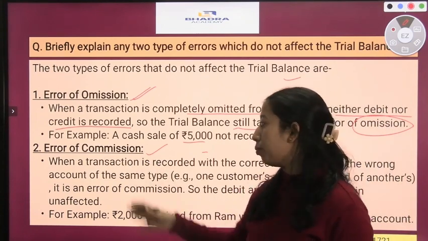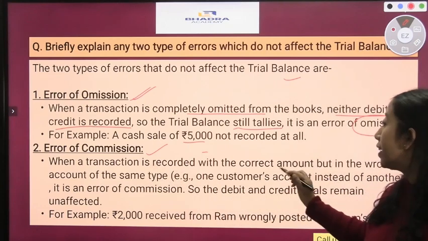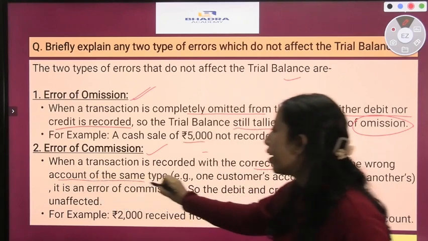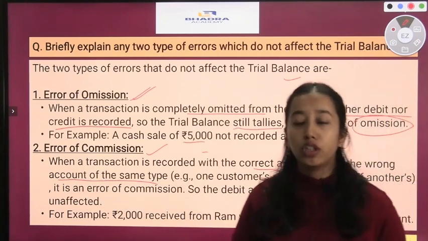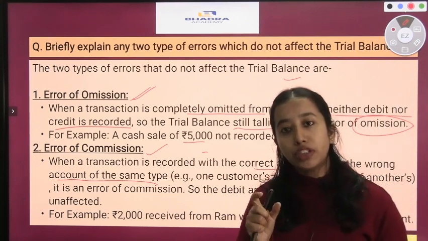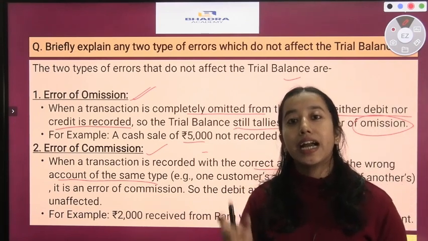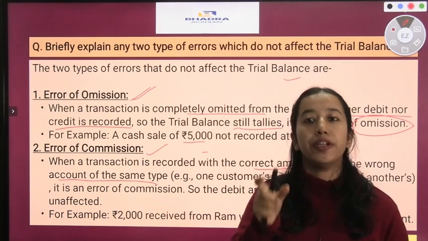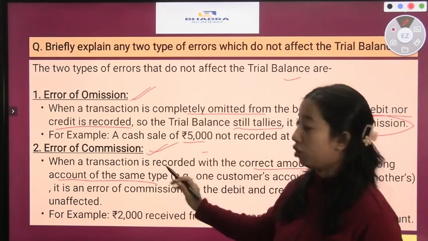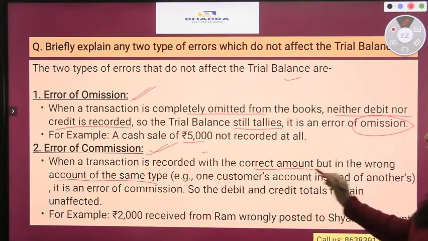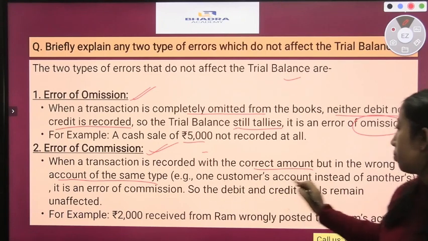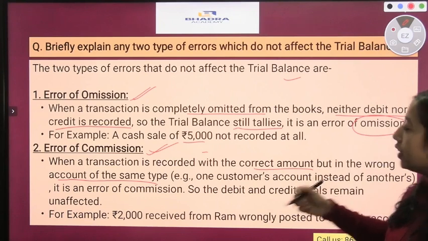So what is error of commission? When a transaction is recorded with the correct amount but in the wrong account of the same type. So again, in accounts we have different types of accounts. So if in any transaction the amount is the same, but a different account is debited or credited, that kind of error becomes error of commission. For example, one customer's account instead of another's is an error of commission.